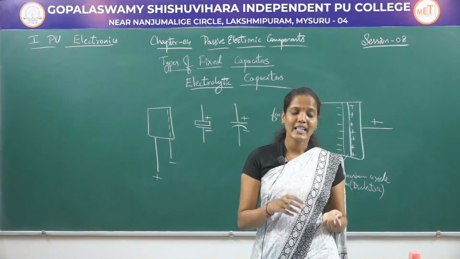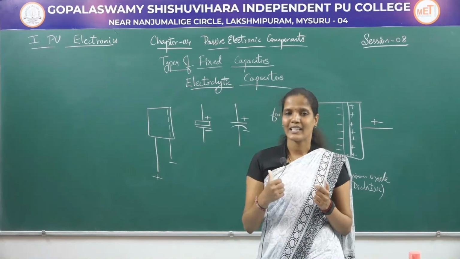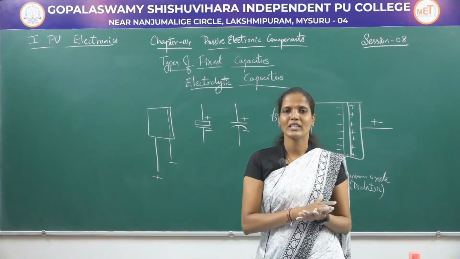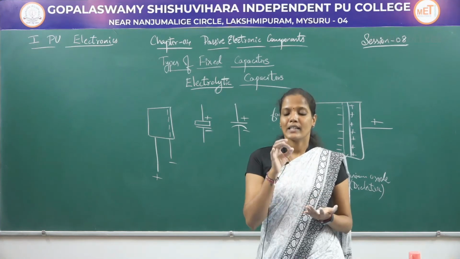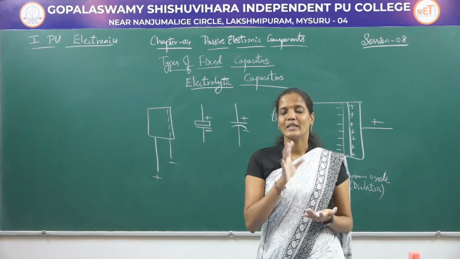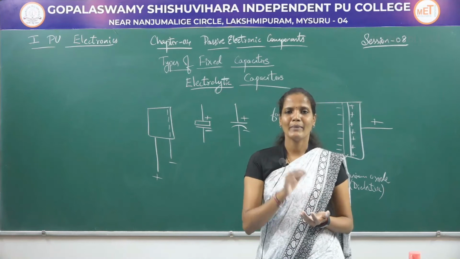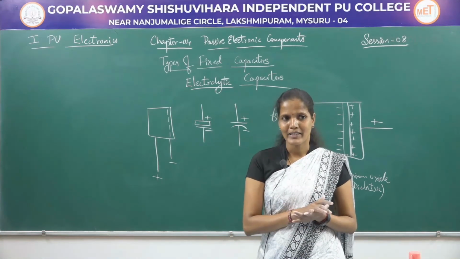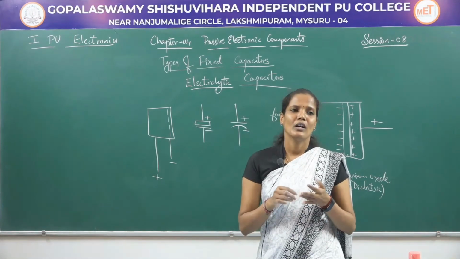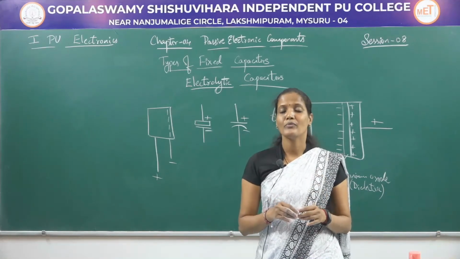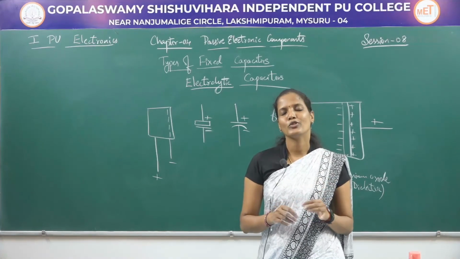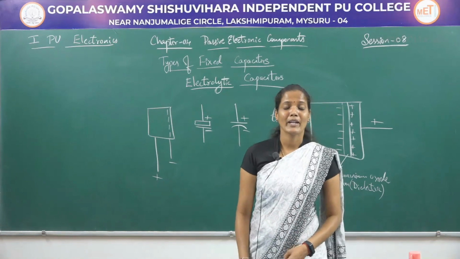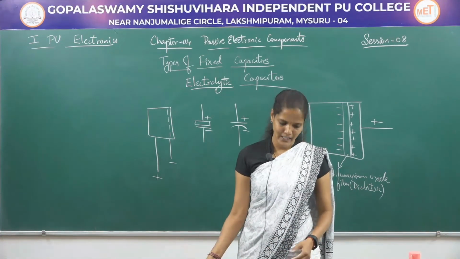If the voltage across the capacitor's ends is more than the voltage rating mentioned on the capacitor, then the capacitor will explode or will be damaged permanently. Coming to the applications of electrolytic capacitors, they are used as bypass capacitors, and they are used in filter circuits where they remove the ripples in DC power supplies. So these are the two major applications of electrolytic capacitors.